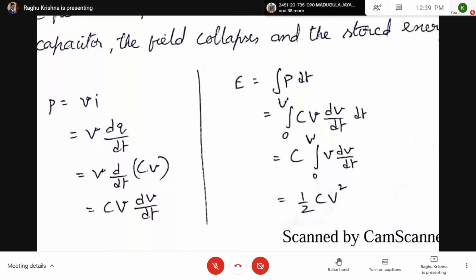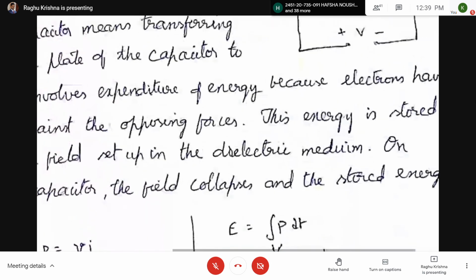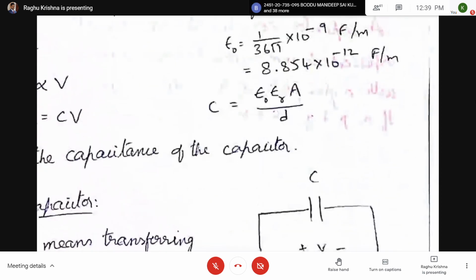Here C is a constant. It depends upon epsilon naught epsilon r A by D. So for a given capacitor, D will be constant. A is the surface area of the plate. Epsilon r is the relative permittivity. Epsilon 0 is the permittivity of free space, which is equal to 1 by 36 pi into 10 power minus 9 farad per meter. So here C is a constant.